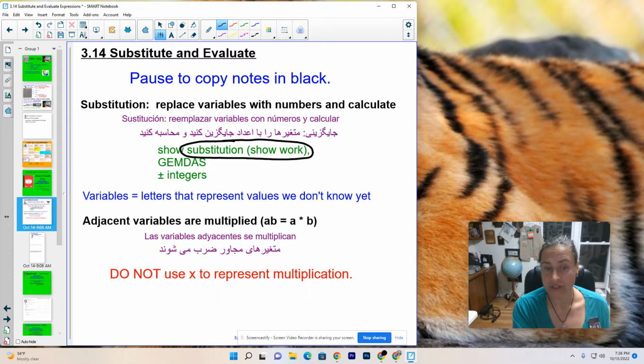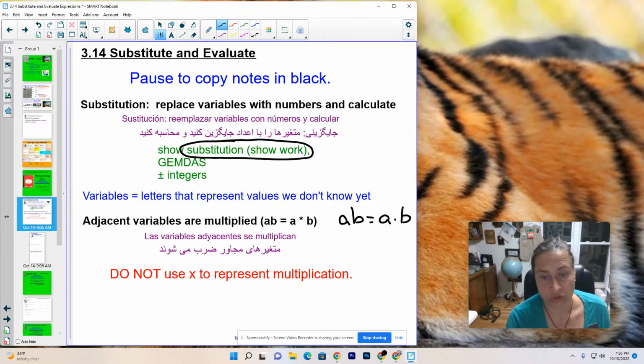Variables, remember, are just letters that represent values we don't know yet. So we're going to get rid of all the variables, all the X's and all the V's and all the A's. We're going to get rid of all the letters and we're going to put numbers in instead. Last thing you need to understand is that adjacent variables mean that they're multiplied. So if I said AB, what that really means is A times B.